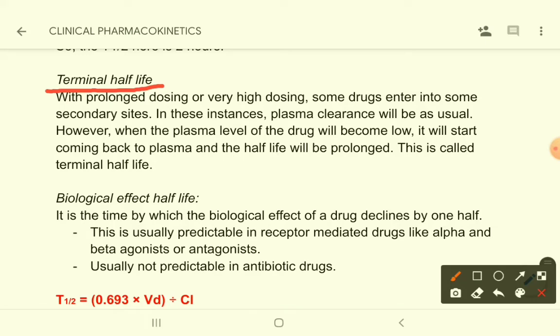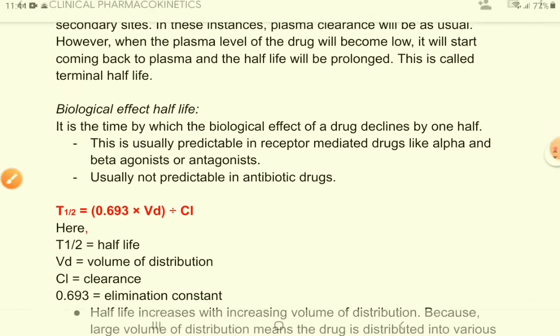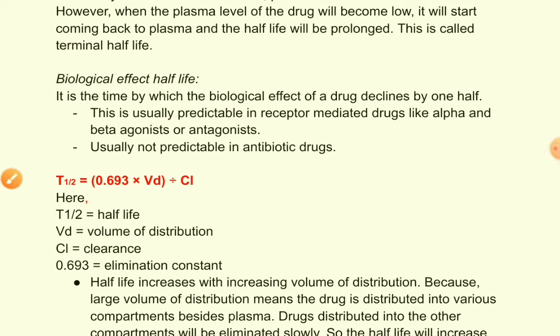Plasma half-life will increase. Okay, so this is terminal half-life. And there is another term which is called biological effect half-life. What is biological effect half-life? This is the time by which the biological effect of a drug declines by 1/2. So this is usually predictable in receptor mediated drugs like alpha and beta agonists or antagonists, but it is usually not predictable in antibiotic drugs. That means the effect of a drug is reducing by half. Okay,